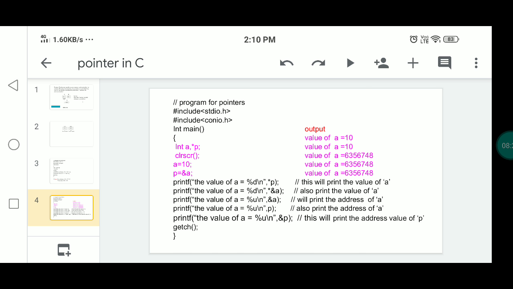Then next, application of the pointer. Think of pointers as analogous to saving the address of a building instead of making a copy of the building.